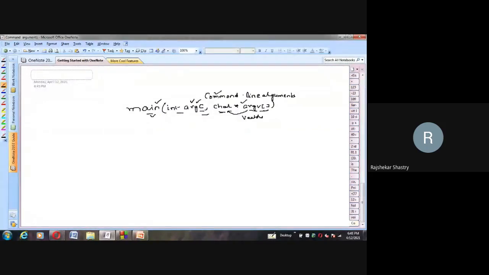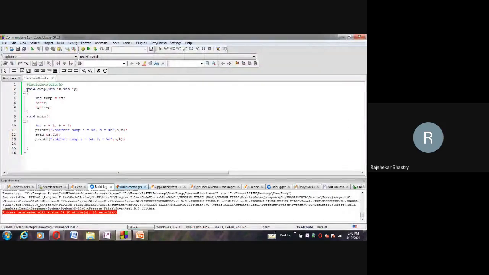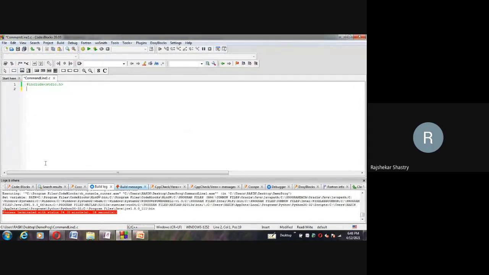Initially, two programs I have decided to show. One program is just simply demonstrating how these values can be used and displayed on the screen. So I'm going back to my programming. Let me open this, erase all this. Now let me write the command line arguments program fresh. No need to include any header file here additionally.